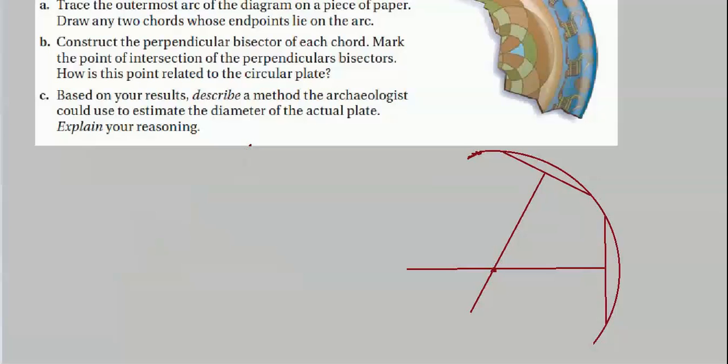Well, now that we have the center of the circle here, if we wanted to know we could compute the radius. That's the distance from the center to the circumference. That's no problem. Now, what does it say here? Describe a method you could use to estimate the diameter of the actual plate.